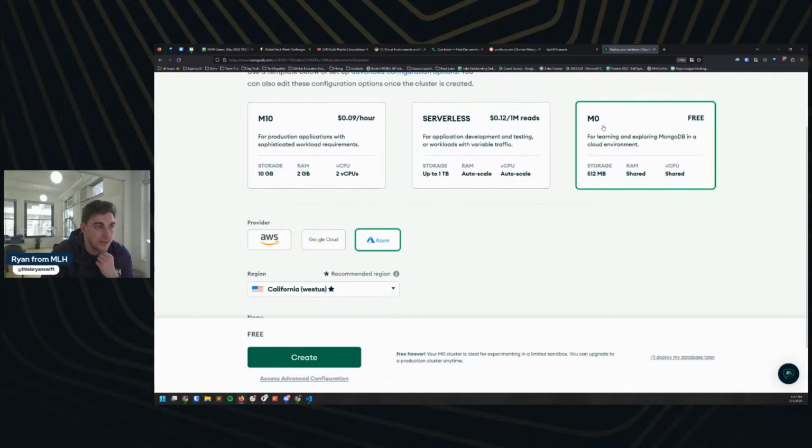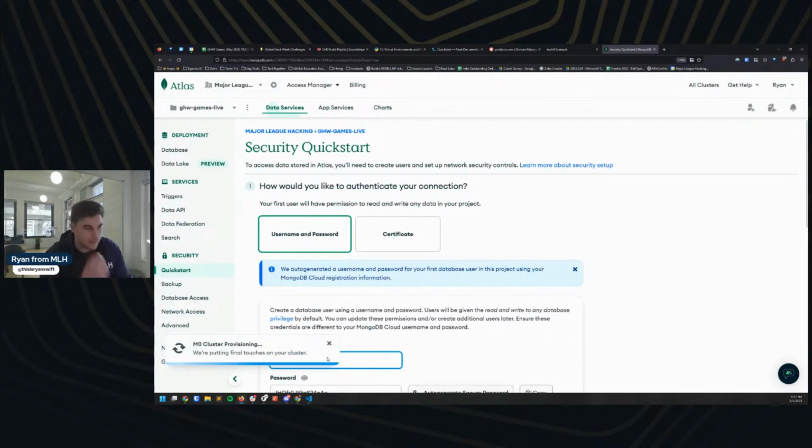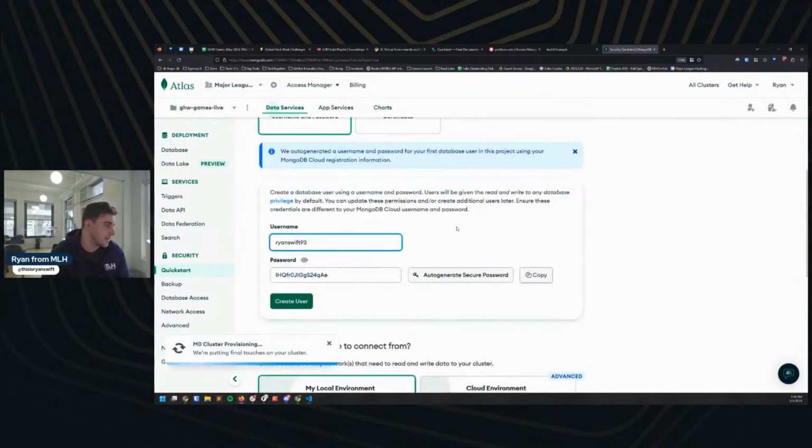So I'm going to select M0 here. I'm going to do Azure. We're going to do US East because I'm on the East Coast. And then I'm going to name this cluster GHW Games Live. Why not? And we'll go ahead and create. And this is completely free, this cluster and everything. So we should be good to go.